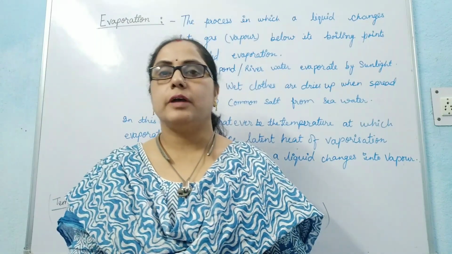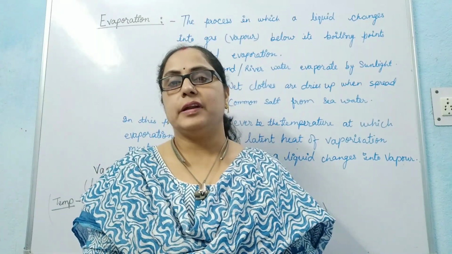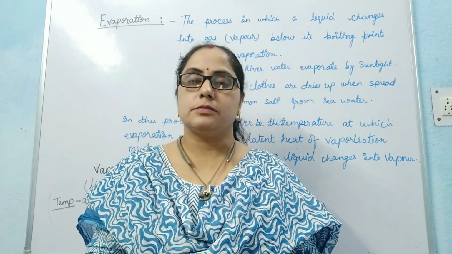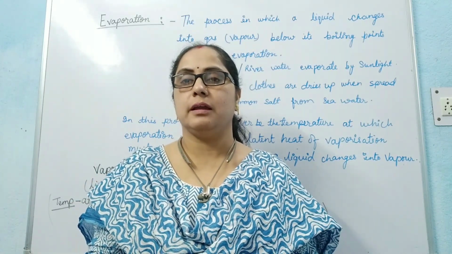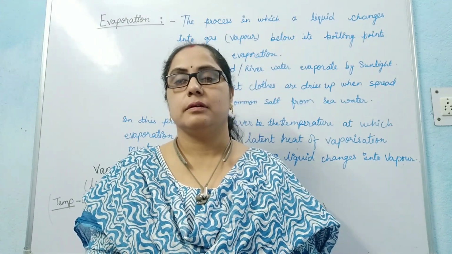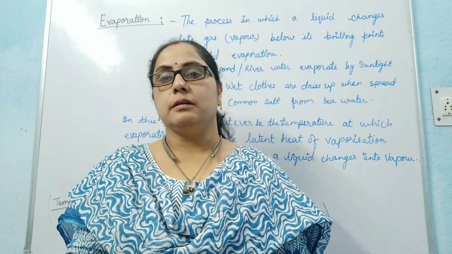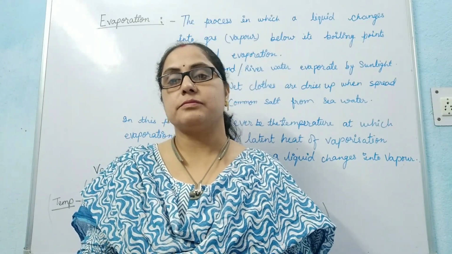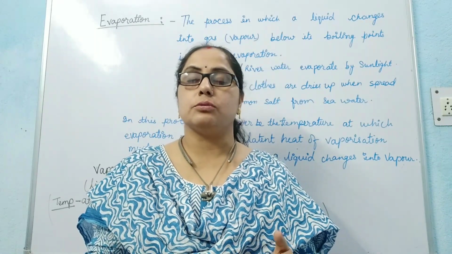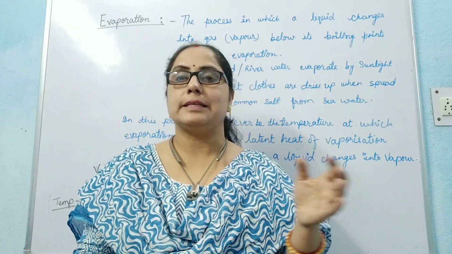Students, you have seen that when a liquid is exposed to air or sunlight, its volume decreases gradually. This is due to evaporation. In evaporation, the liquid particles present on the surface change from liquid to gaseous state.